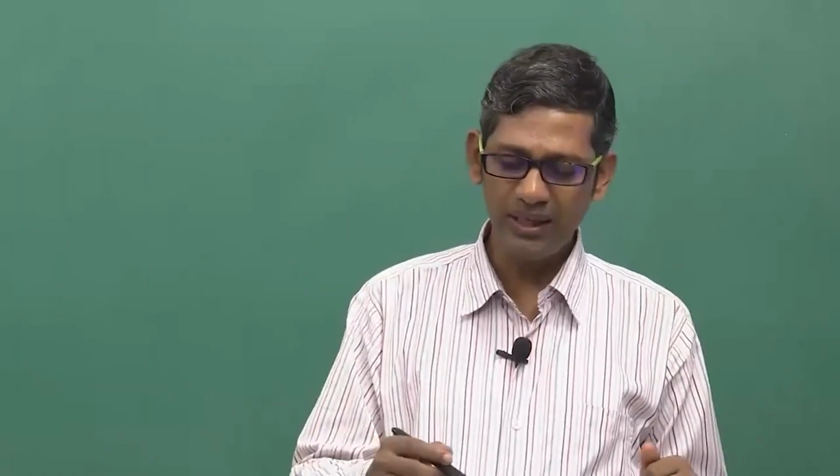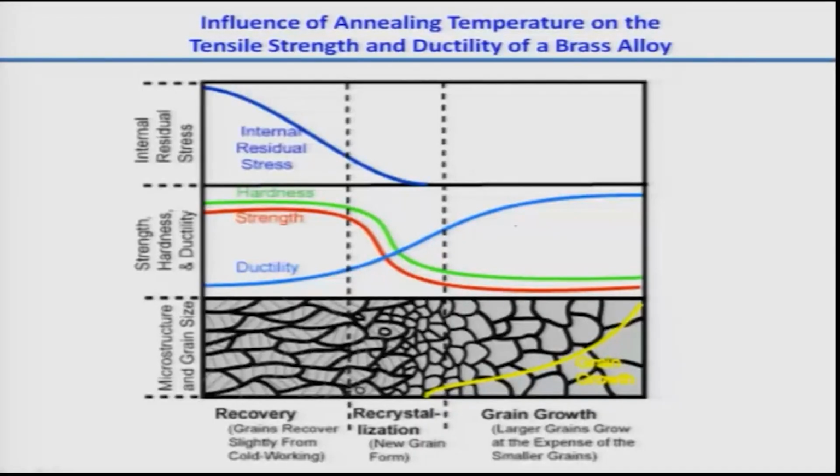As ductility increases as a function of temperature, similarly the internal stress will decrease as you slowly heat it up. In the recovery stage, something like 90% of the internal stress is removed simply by rearrangement of the defects.